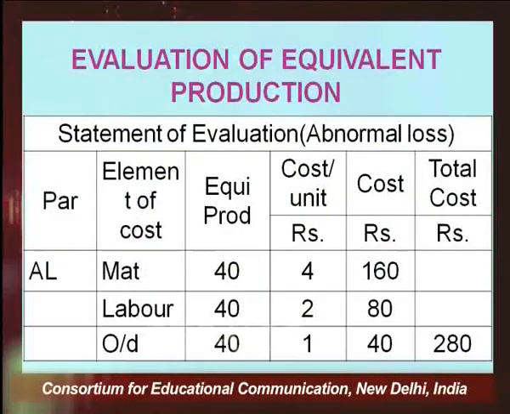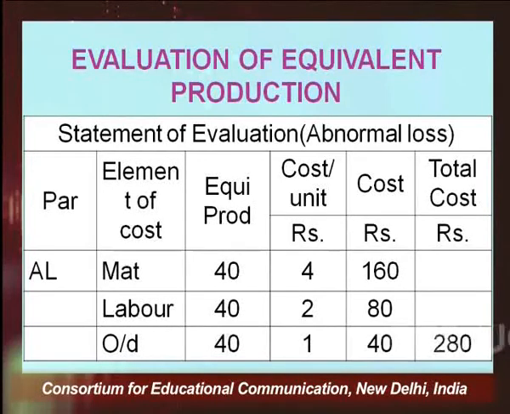Now we are calculating the value of abnormal loss. Abnormal loss here is given as 40 units. By now we know the material cost per unit, the labor cost per unit and the overhead cost per unit.